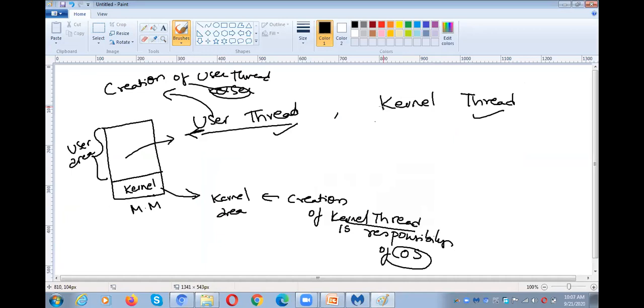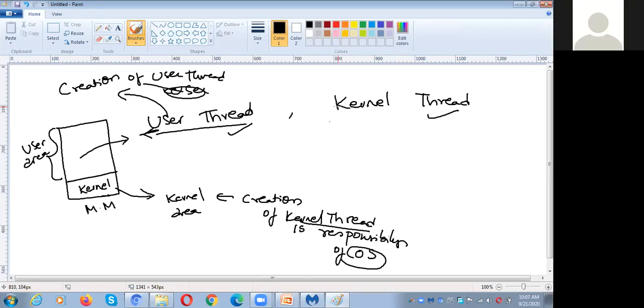Right. So what is a user thread? A user thread is created by the user in the user area. Simple. What is a kernel thread? Kernel threads are created by the kernel in the kernel area. That is the first point. Simple. Right. And what is the next point you need to understand?